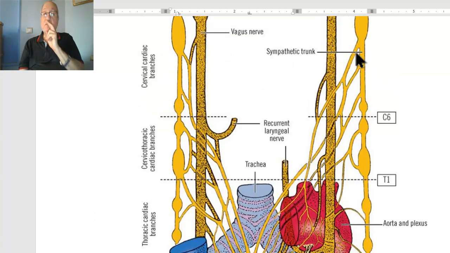One branch is from the sympathetic chain, which is the superior left cardiac branch. Superior, the highest one, and cardiac branch on the left side. Therefore, it's called the superior left cardiac branch of the sympathetic chain.